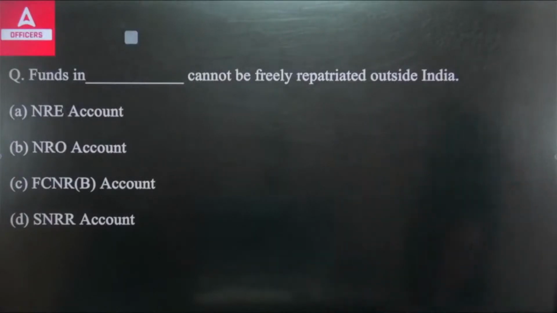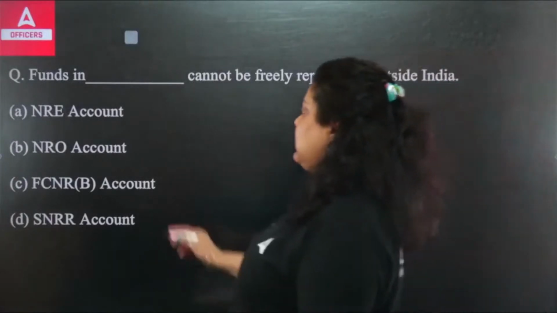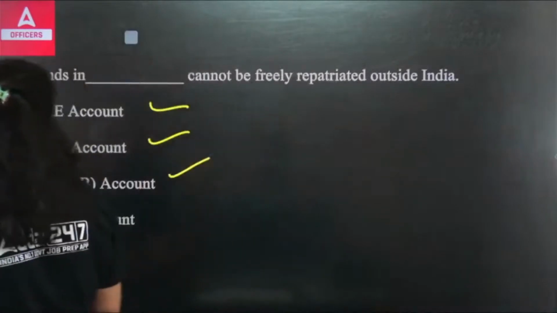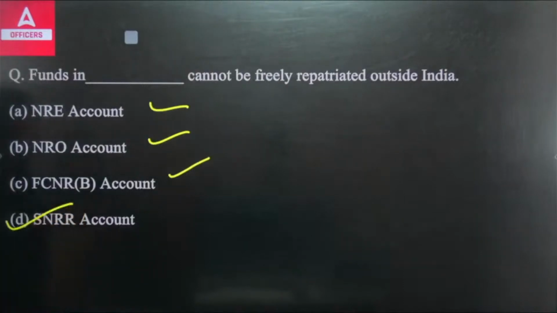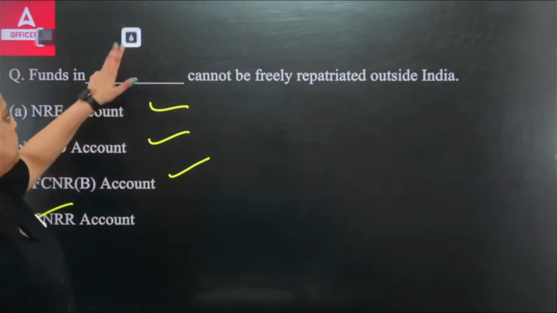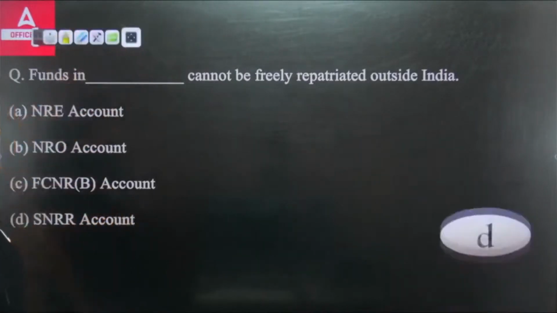In NRE, NRO and FCNR accounts, you can easily transfer funds from India to abroad. You can freely repatriate it, but not in the SNRR account. You cannot freely repatriate the amount of the SNRR account outside India. So the right answer will be option D.